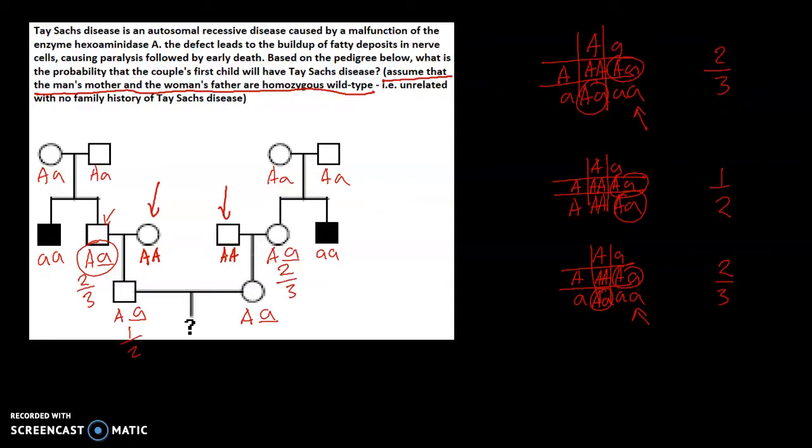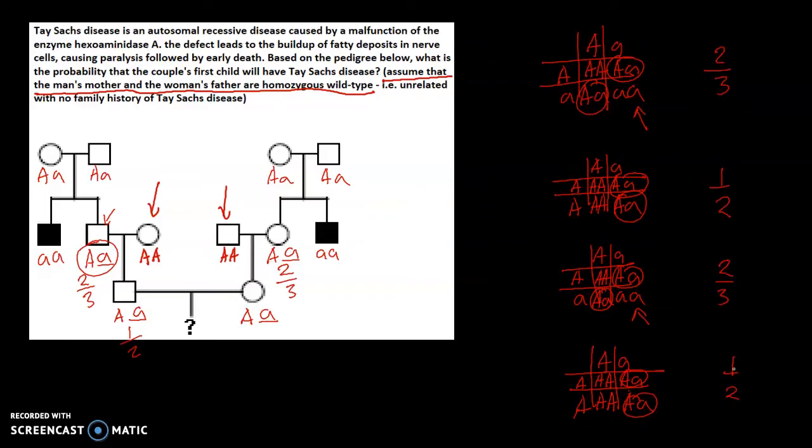Now we do the cross between these two. It turns out that we get 1 over 2 probability.